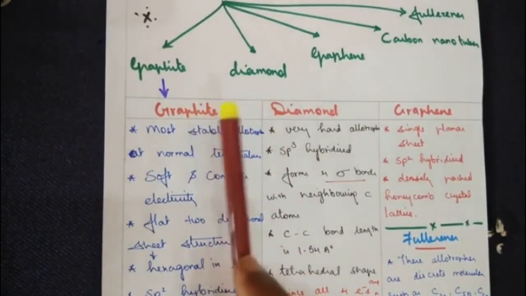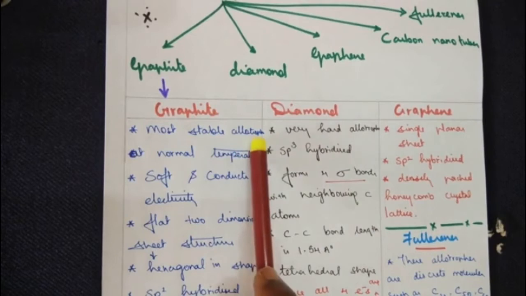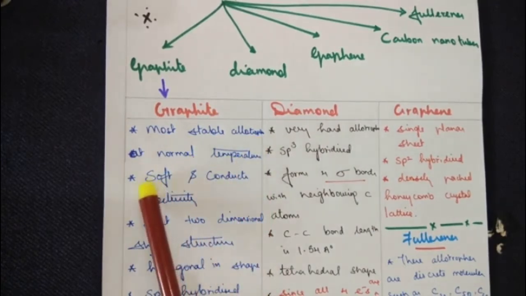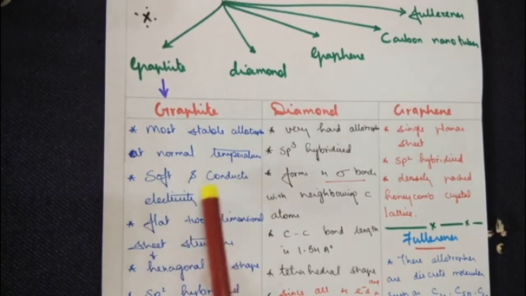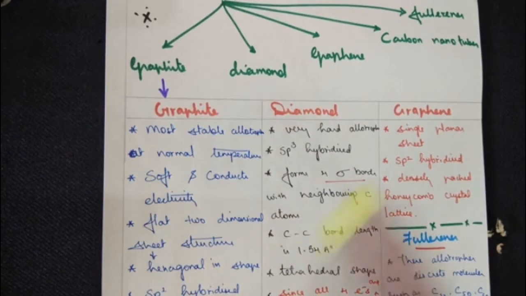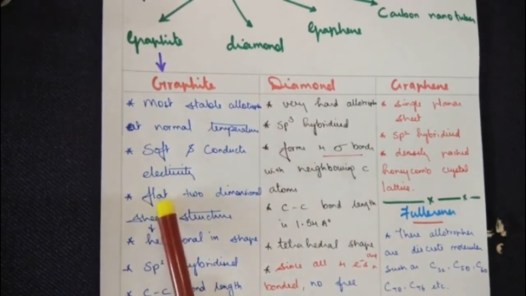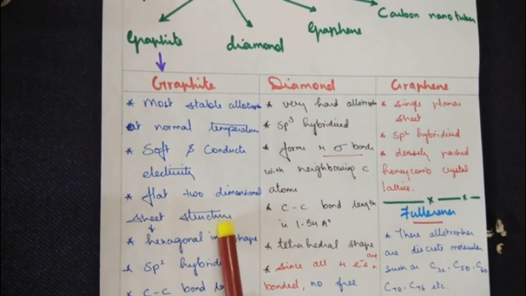So, graphite is the most stable allotrope at normal temperature. Point number 2, it's soft and conducts electricity. If you want to remember an example, the graphite used in a pencil, just an example I'm giving you. Point number 3, it has a flat 2-dimensional sheet structure.